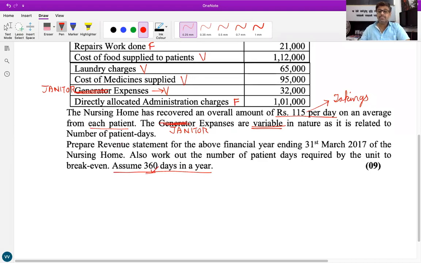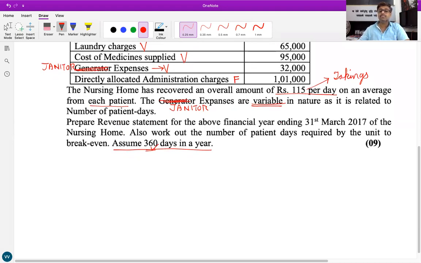Further, prepare revenue statement for the above financial year ending 31st March 2017 of the nursing home. Also work out the number of patient days required by the unit to break even. Assume 360 days in a year. Are you asked to find profit per patient day? No, that answer is not asked as it was in the earlier questions. So we simply have to make a revenue statement and find the break even.